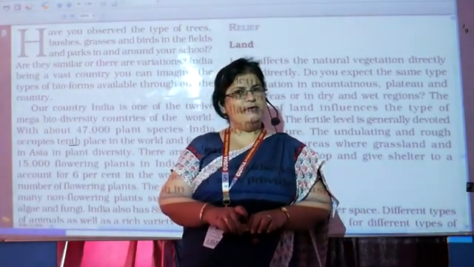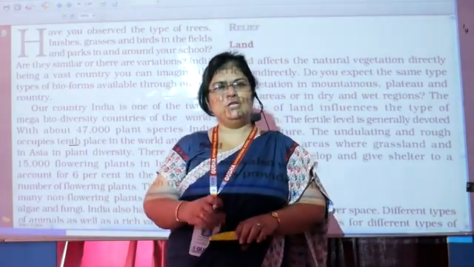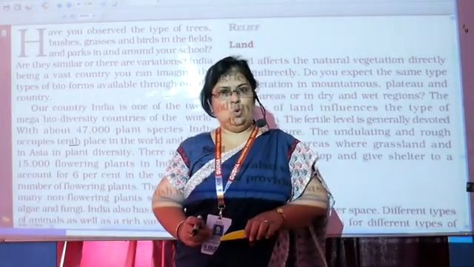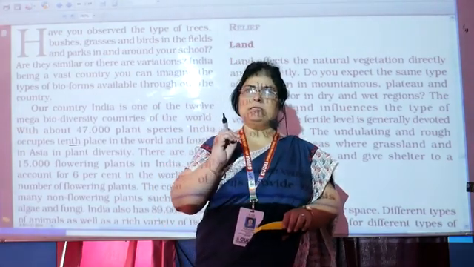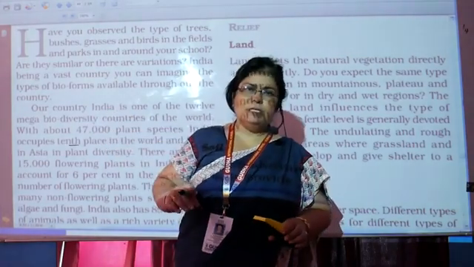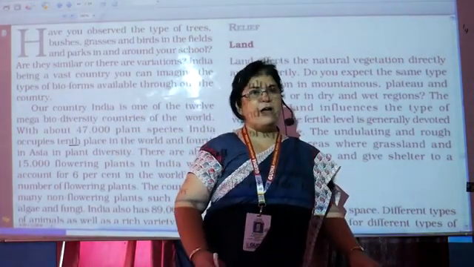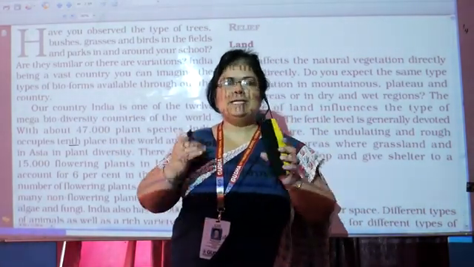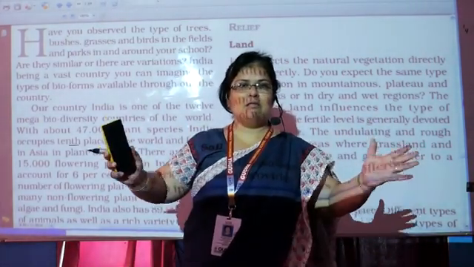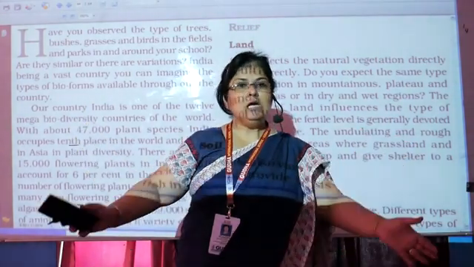But have you ever heard talk about different species of plants being extinct? No. But reality is something else. We all pay more attention towards the animals but very little towards the plants. In fact, we don't even know exactly how many types of species are there in our country, in the world.